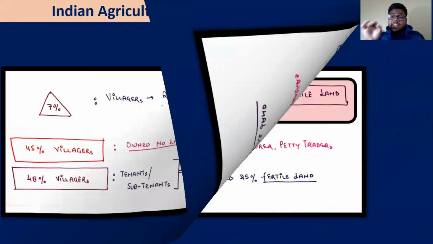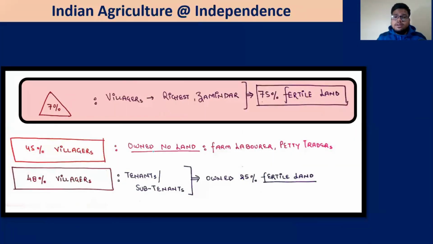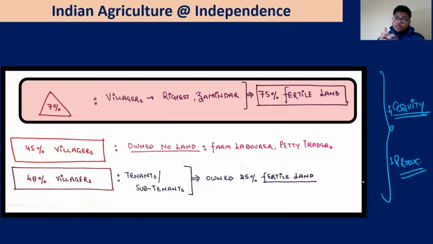They own 75% of the fertile land. So you can witness the lack of equity in agriculture. There is no equity. Plus, obviously, there is no productivity, because we have discussed there is no capitalist agriculture. Wooden plow, 93% people use wooden plow.